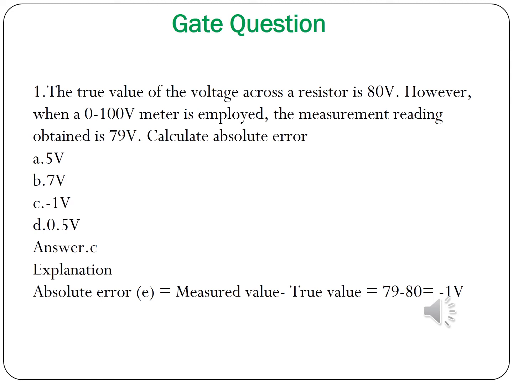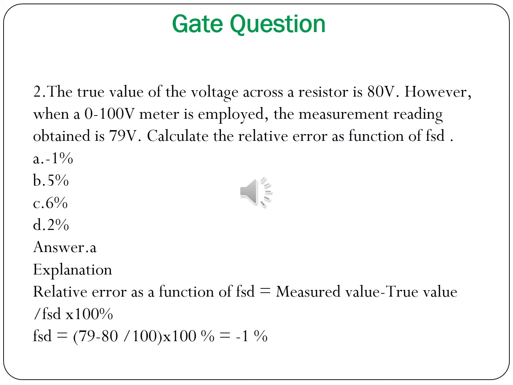So absolute error, we know the formula: measured value minus true value. So what is the measured value? 79. And what is the true value? 80 volt. Okay, so you will be getting minus 1 volt. So the answer is C.